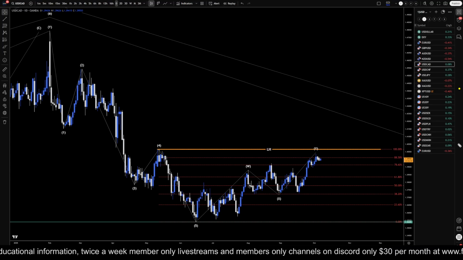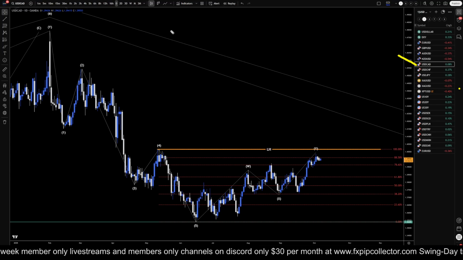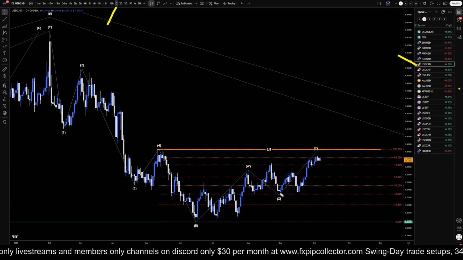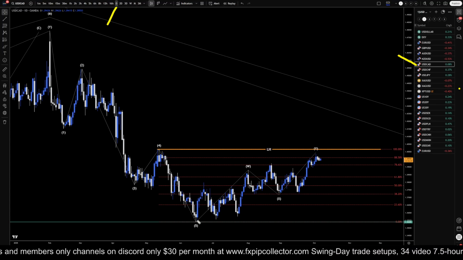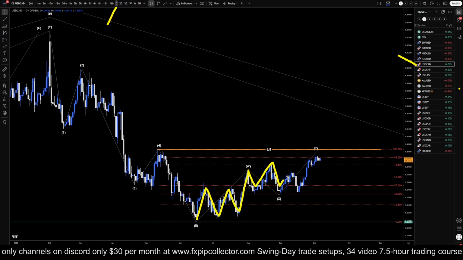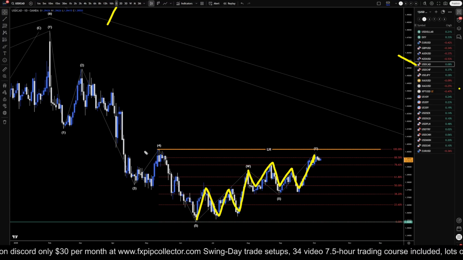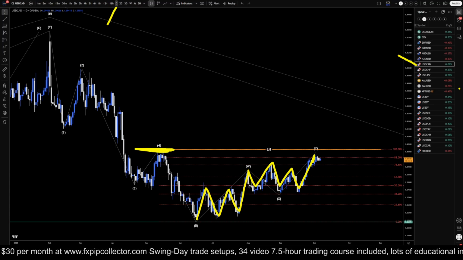Today is Tuesday, October 7th, and this is my analysis for the US dollar Canadian, and we're on the daily time frame. So anyways, on the dollar CAD, I still think this looks extremely corrective. This is very, very overlapping, and we definitely do not have a weekly time frame break of structure up yet, so technically the trend is down.